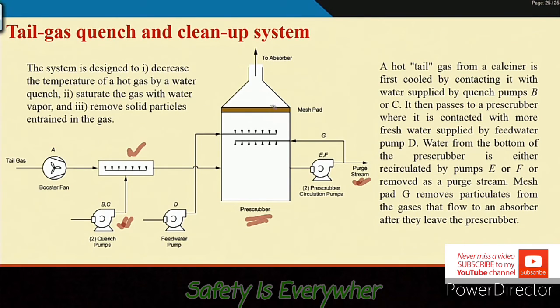Now, there is a mesh pad. This is basically to remove the particulates in the gas, and after this removal, the gases flow to the absorber.